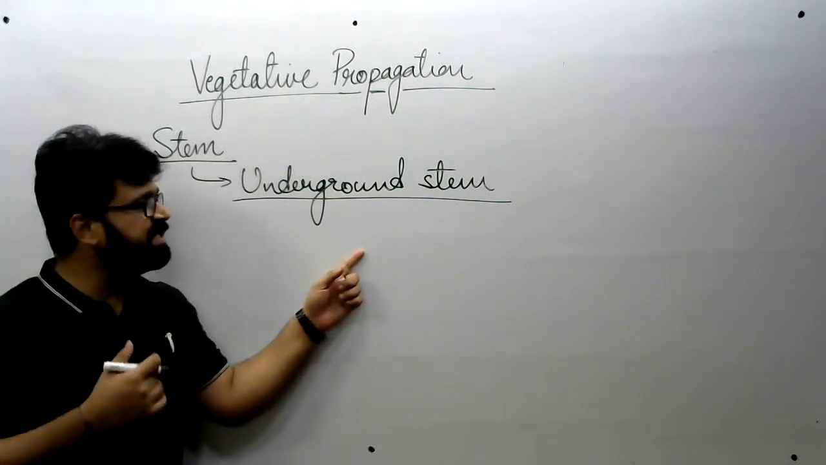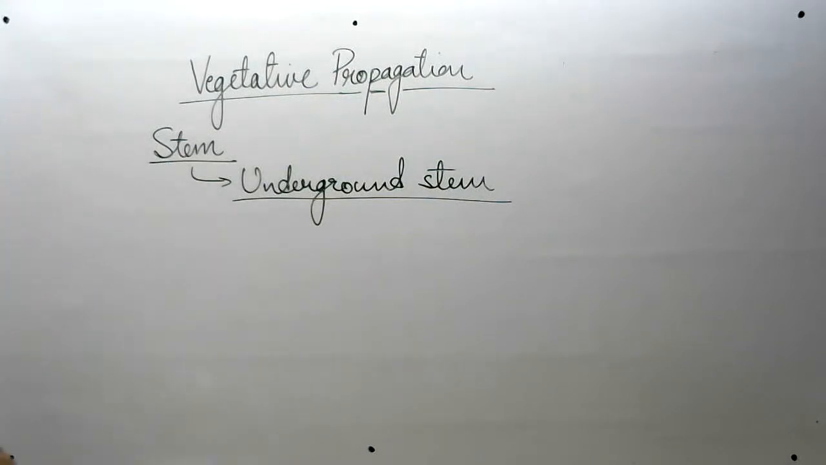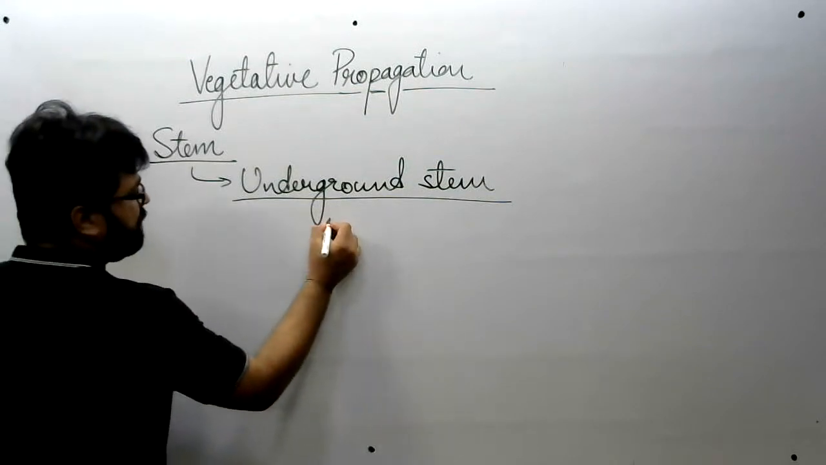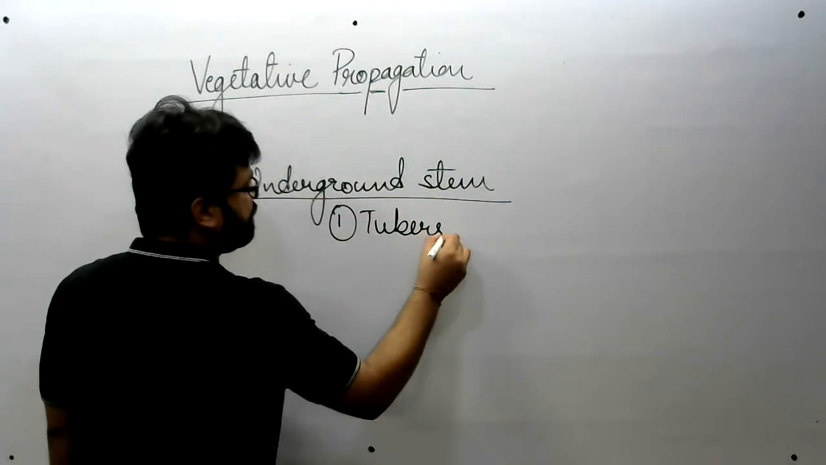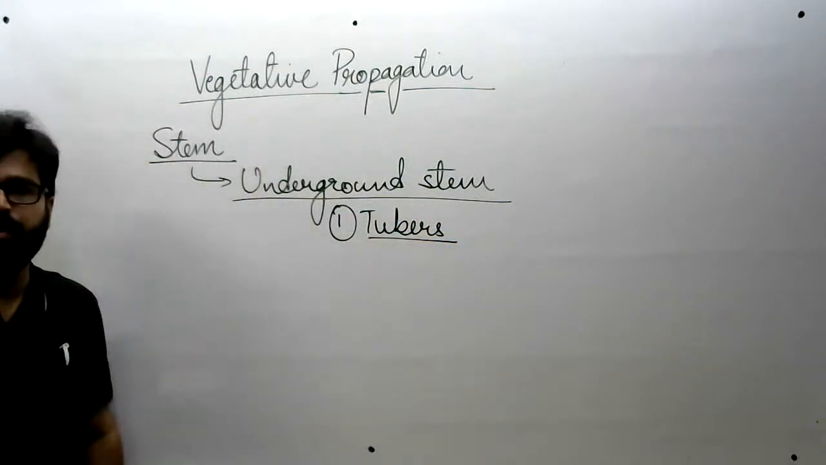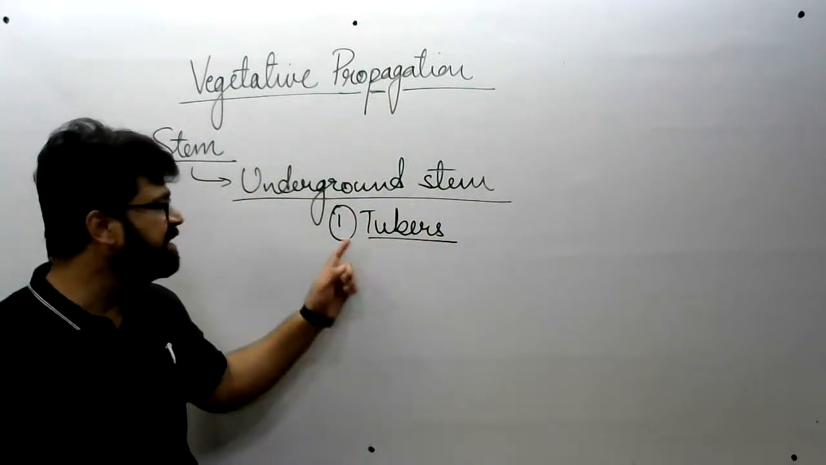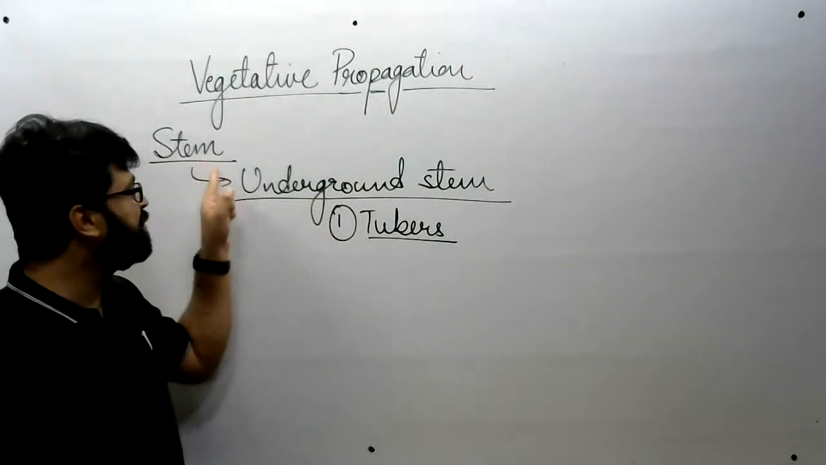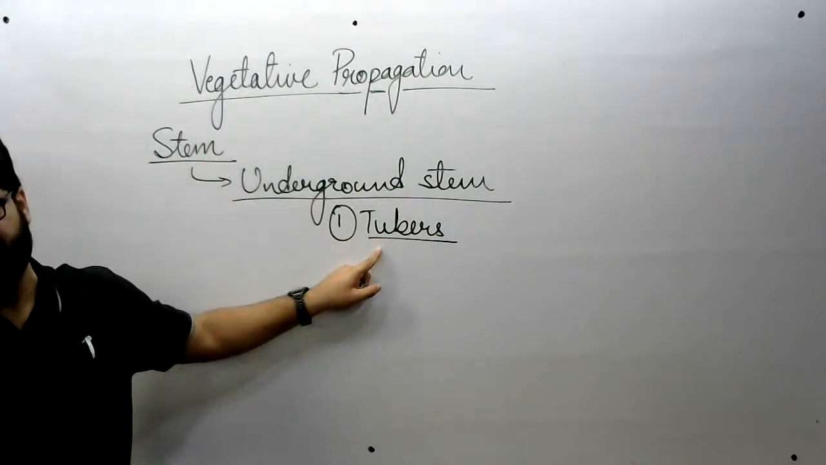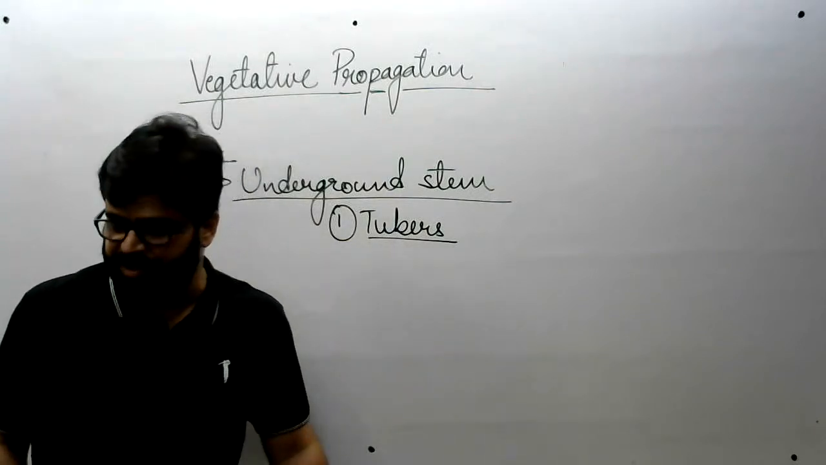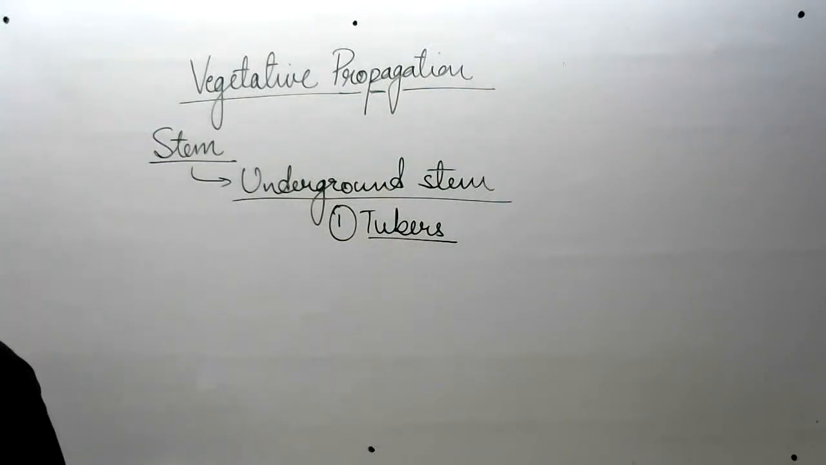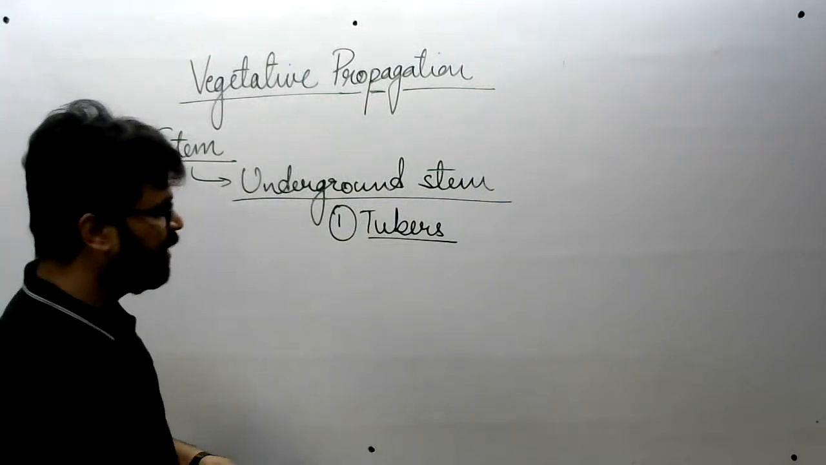Okay, so let's start with the first example. Number 1 is tuber. Okay, tubers are found in both root as well as in stem. Here we are discussing tuber of stem. So example of this is potato. Everyone knows this, right, Jayendra? Potato, Solanum tuberosum. All right.